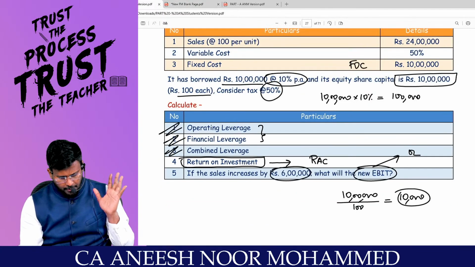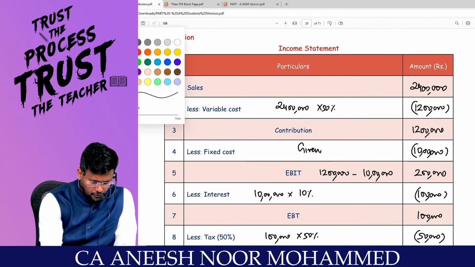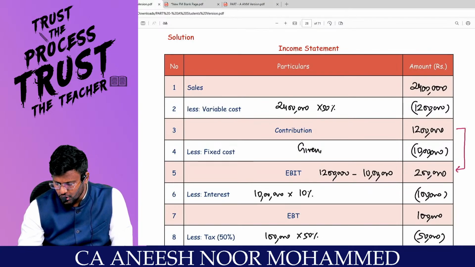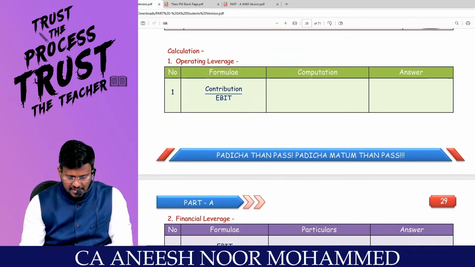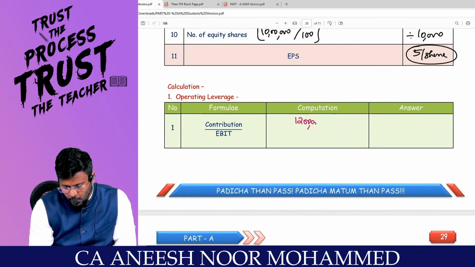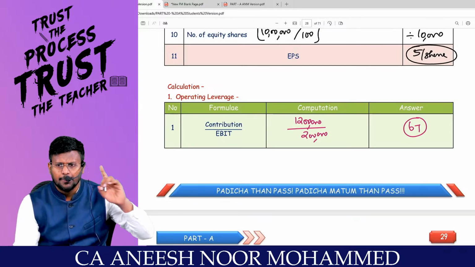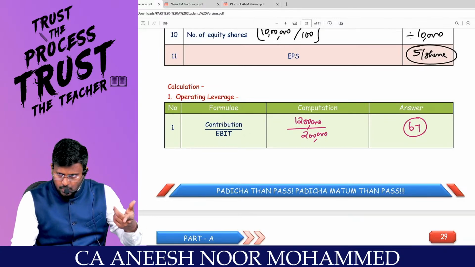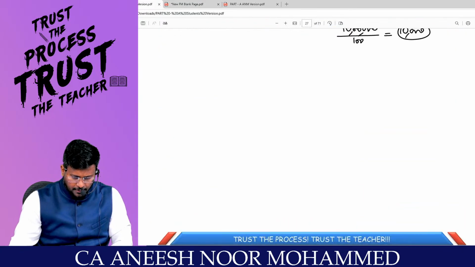What is the first requirement of the question? Operating leverage. Operating leverage is because of whom? Fixed cost. So what is the formula for operating leverage? Contribution divided by EBIT. 12 lakhs divided by 2 lakhs means how many times? 6 times. What is the interpretation of this 6? If there is a 1% change in sales, it will lead to a 6% change in EBIT. Shall we proceed? Yes, sir.